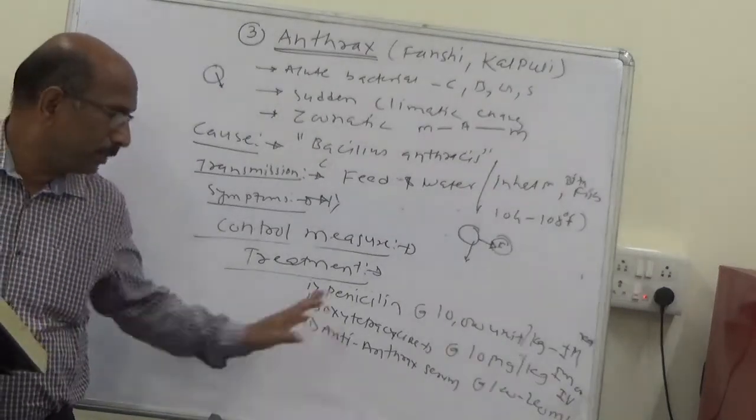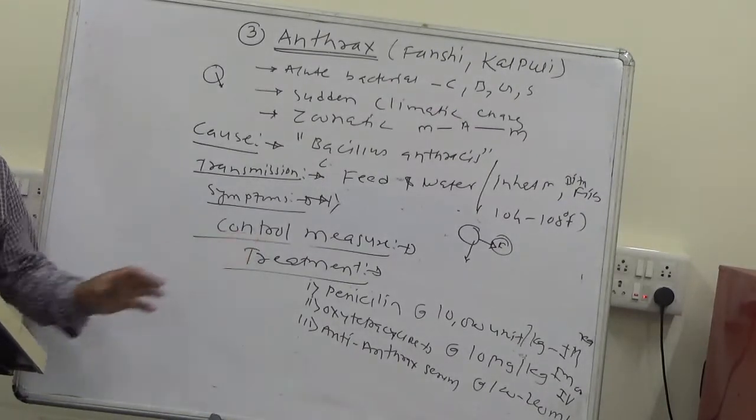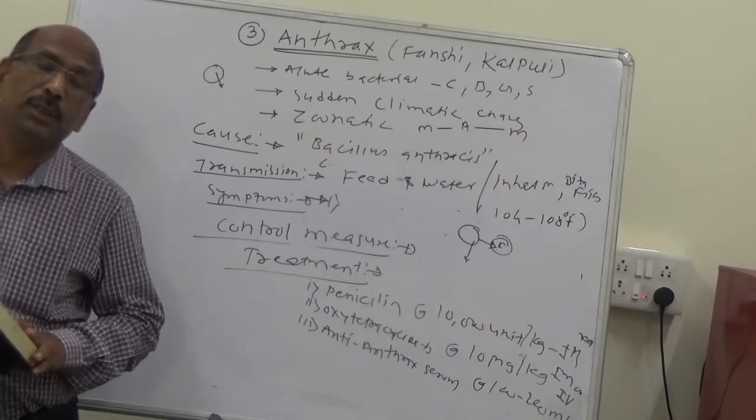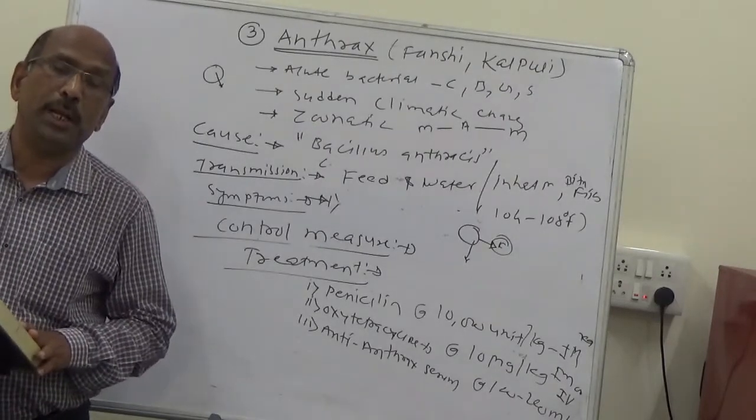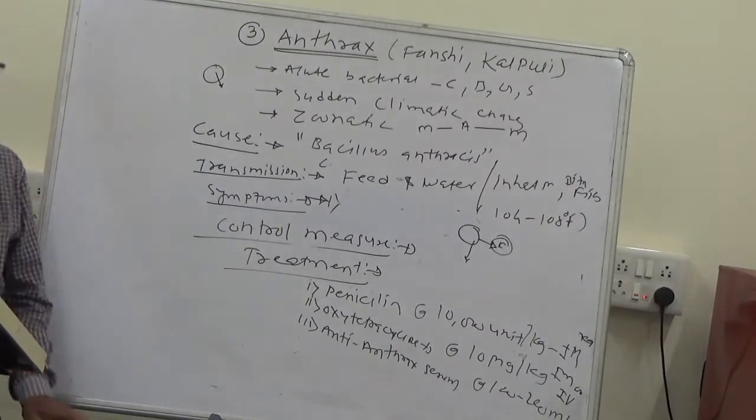If available, the anti-anthrax serum should be given, and along with the antibiotics, supportive treatment is also given.